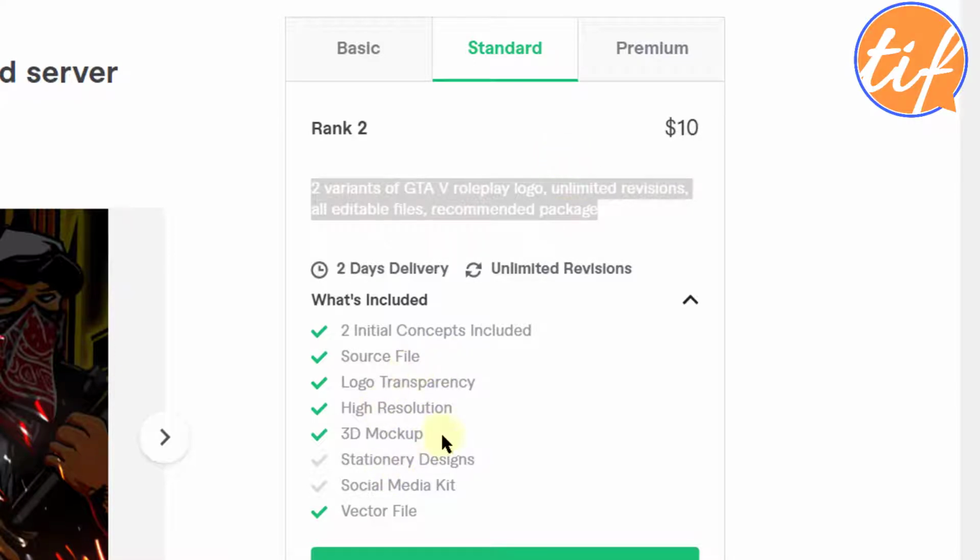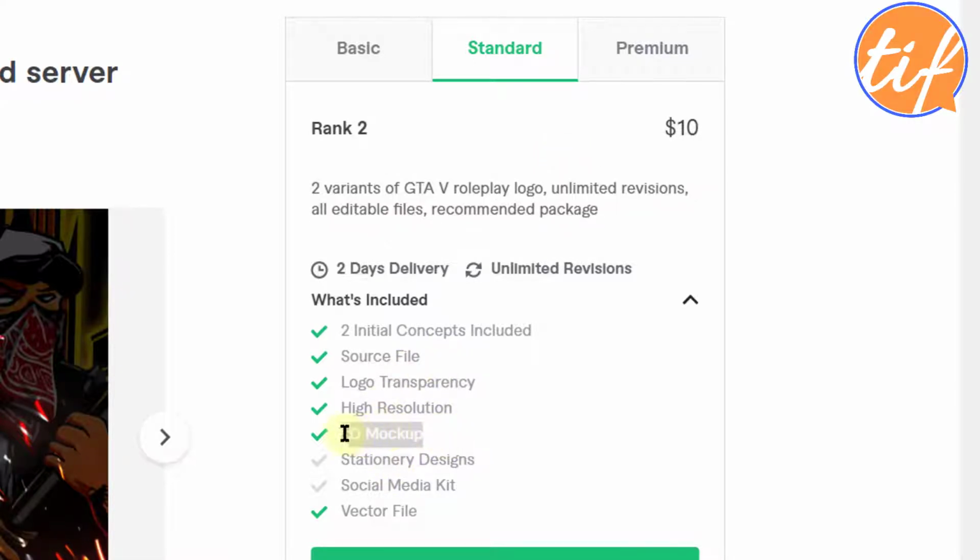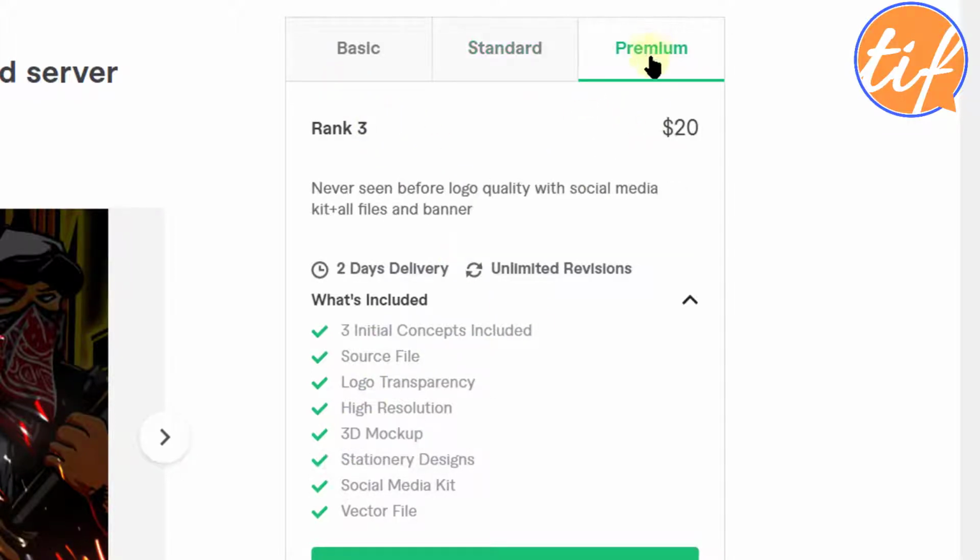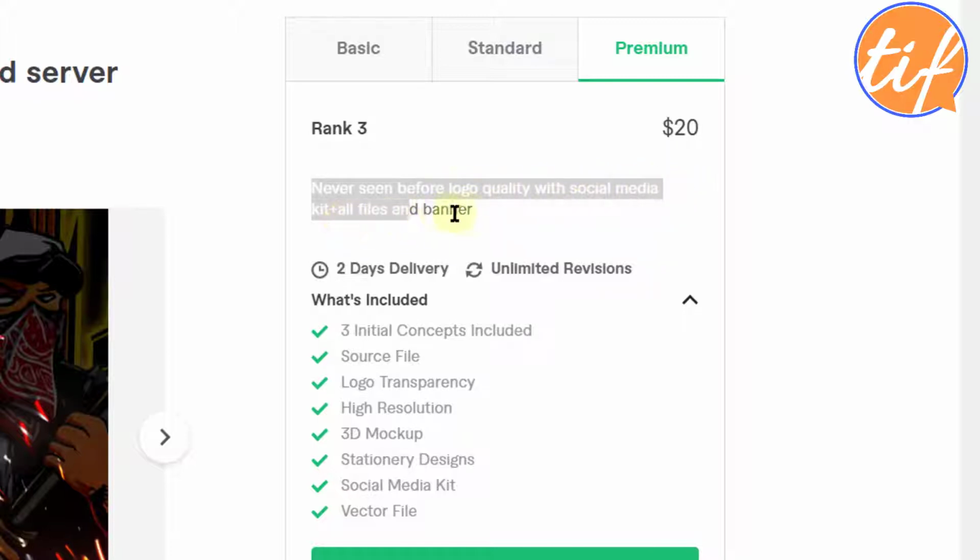And in this he also adds 3D mockup. This is something which is not there in rank 1. All right, so let's see premium. Premium is for $20, which is rank 3. Never seen before logo quality with social media kit plus all files and banners. Now this is something very, very good.